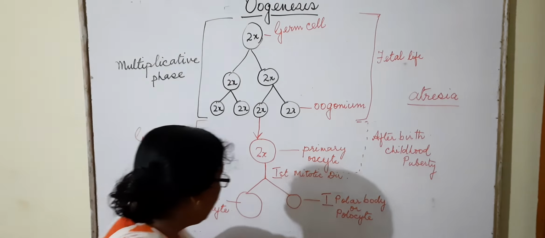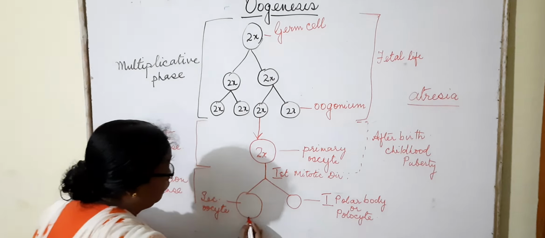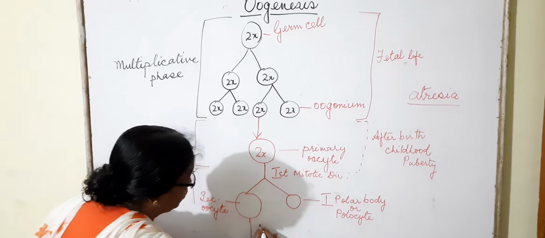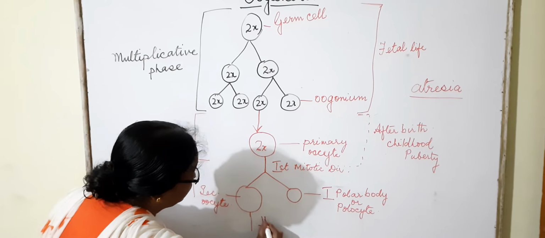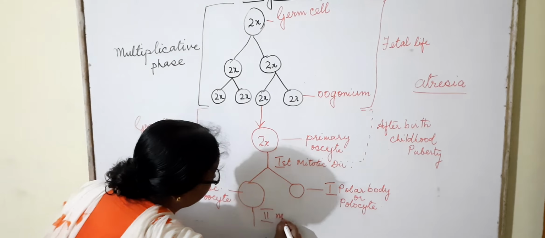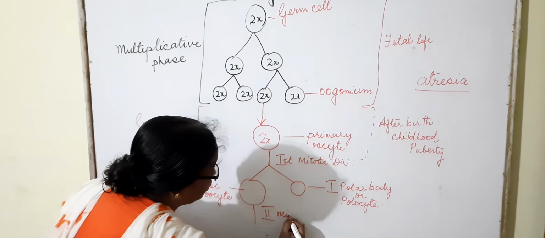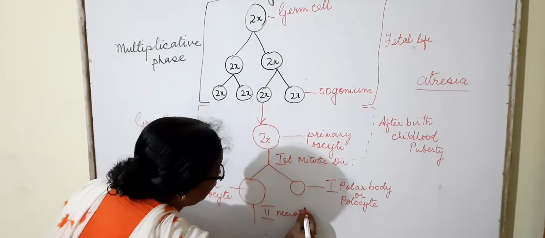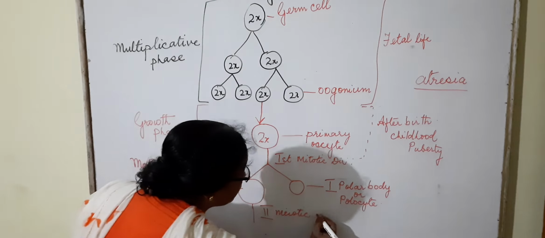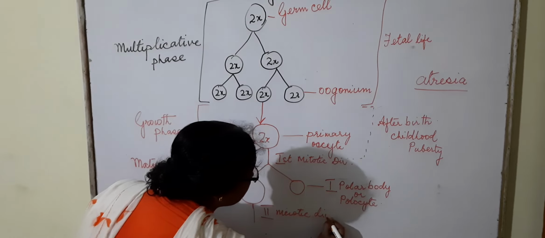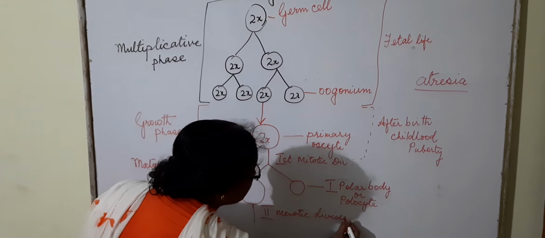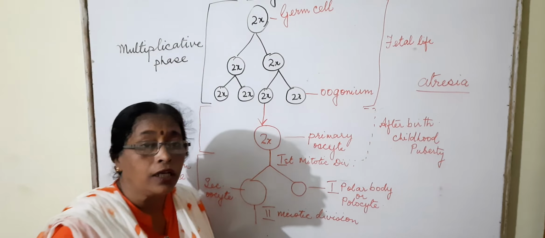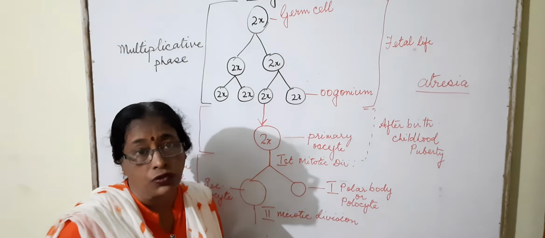The secondary oocyte will now undergo the second meiotic division, or second meiosis, and will proceed till the metaphase stage.